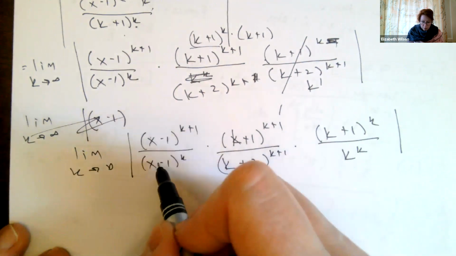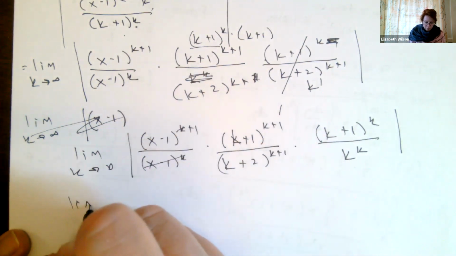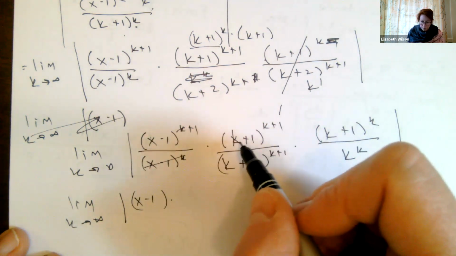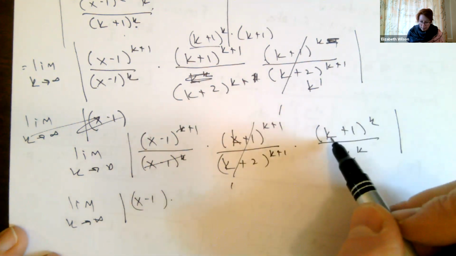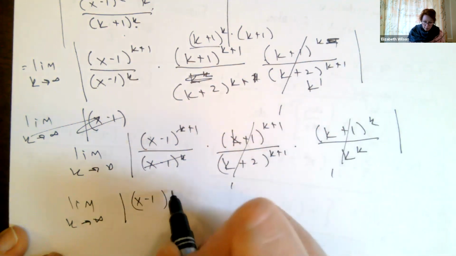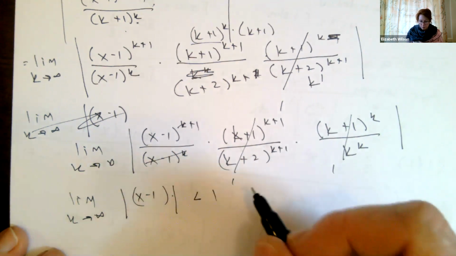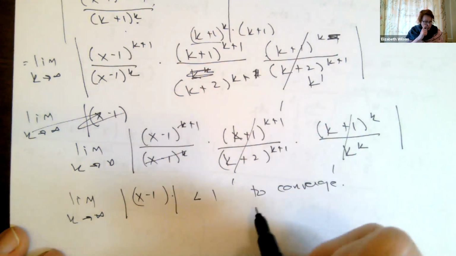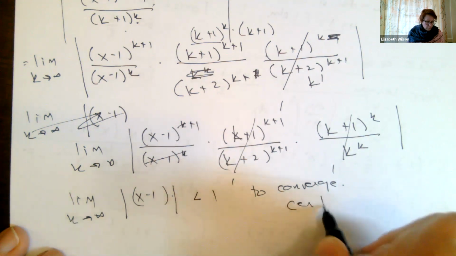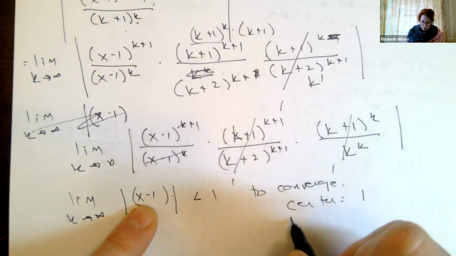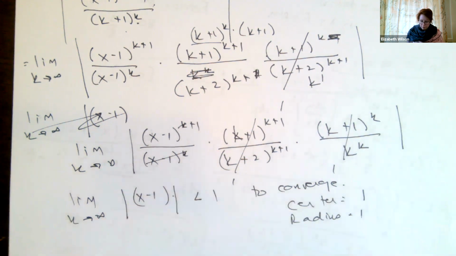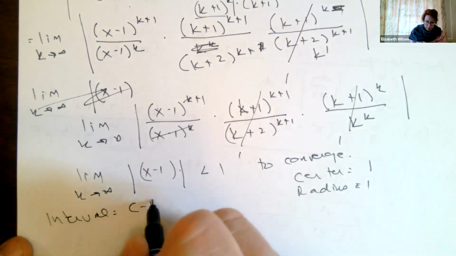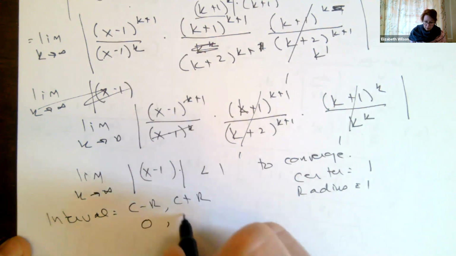So this one cancels with this one. I'm just left with x minus 1. This one here, I've got k plus 1, k plus 2; these go to 1. k to the k, k to the k, these go to 1. So we're basically dealing with the absolute value of x minus 1 being less than 1 to converge. Which means that my center is equal to 1 and my radius is equal to 1. Which means that my interval is center minus radius to center plus radius. So I'm looking at 0 to 2.